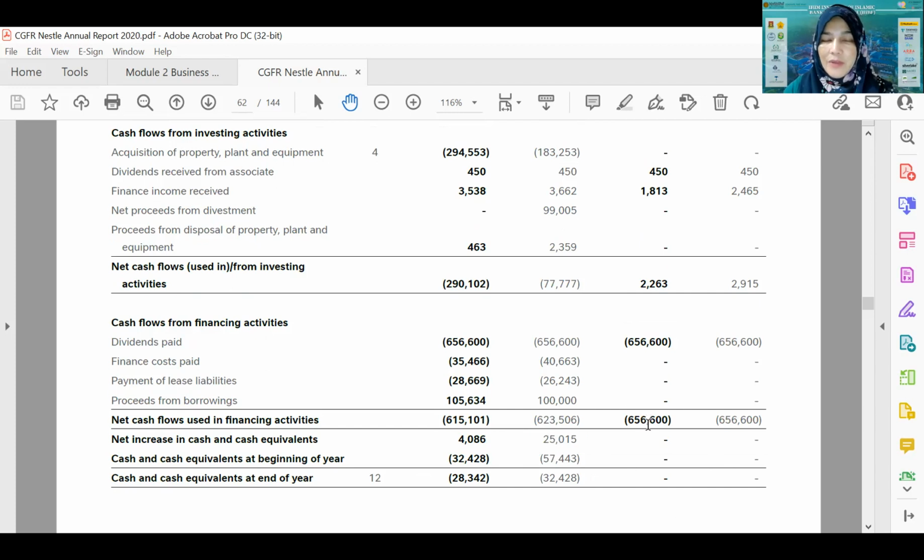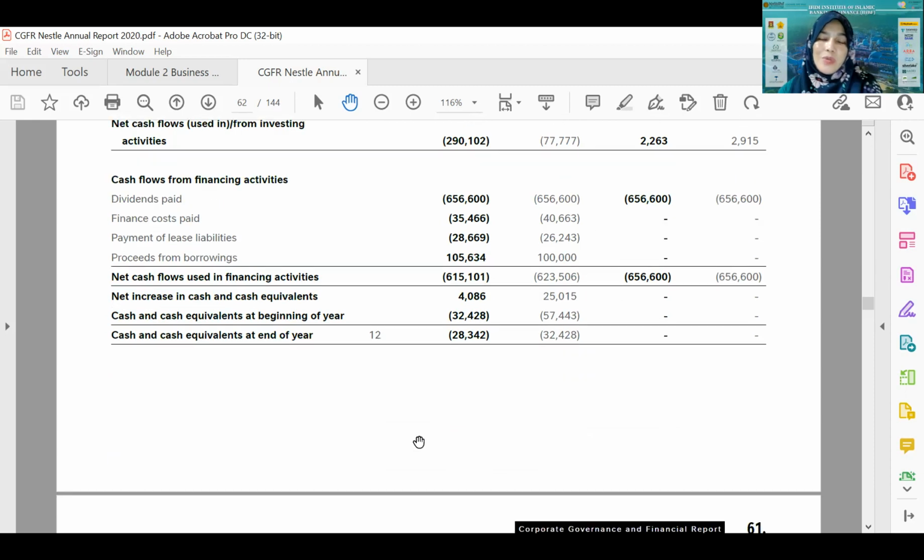But of course the information needs to be looked at from a bird's eye view. We cannot come up with a conclusion by looking at only one particular piece of information. So we have to look at the statement of comprehensive income and the statement of financial position to understand the scenario.